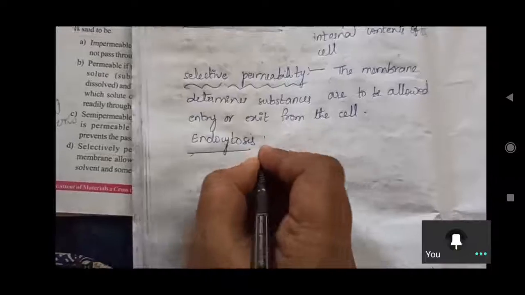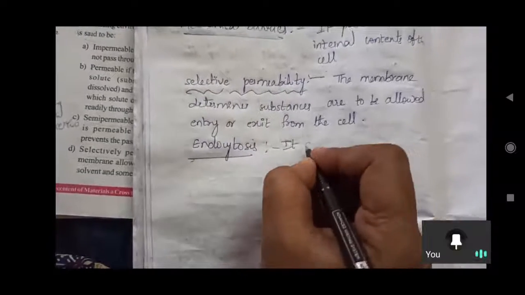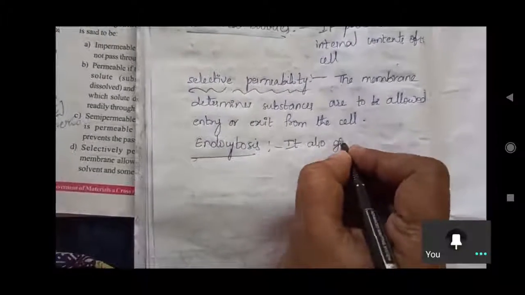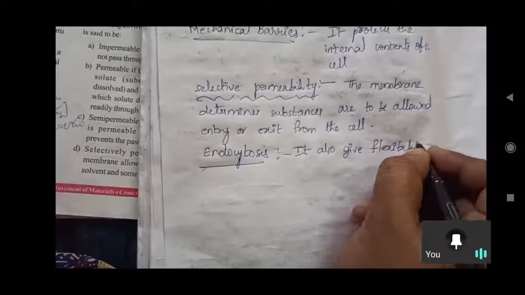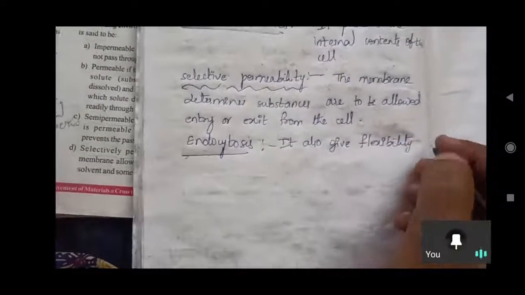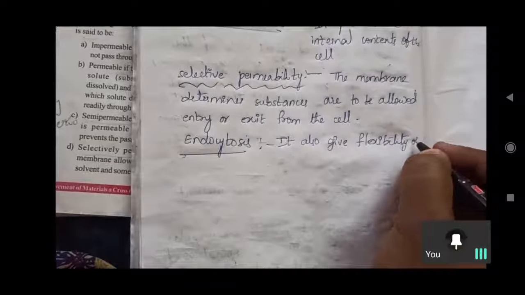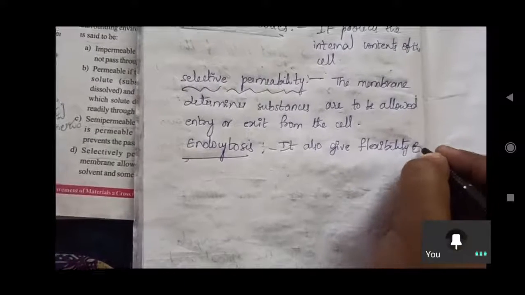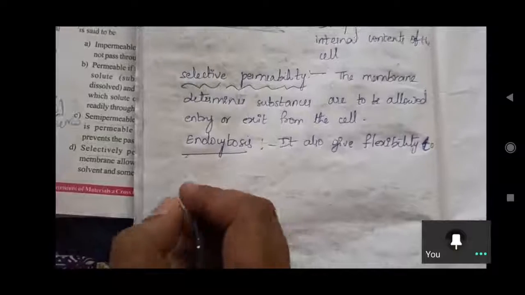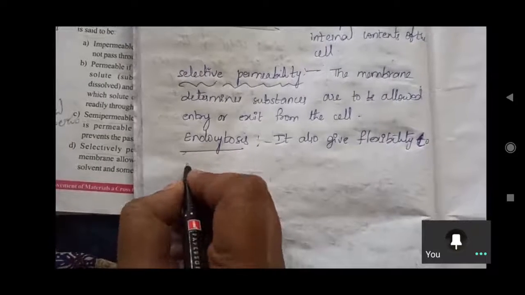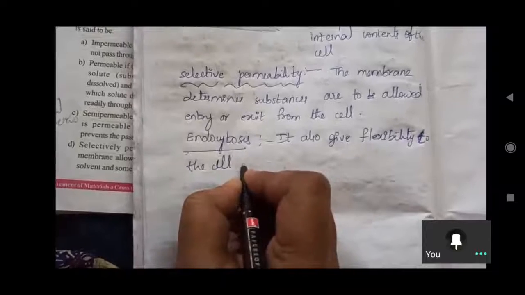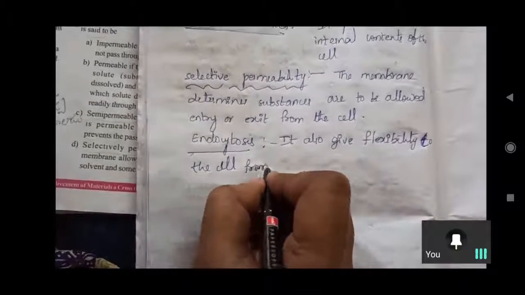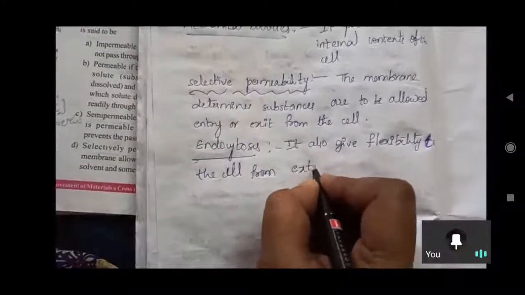Endocytosis gives flexibility to the cell from the external environment.